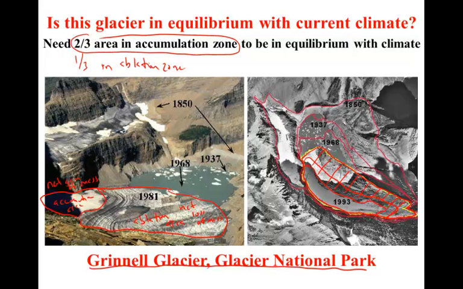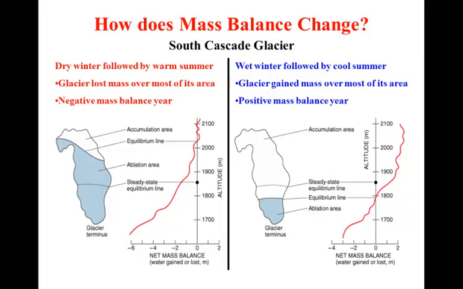Large ice sheets like Antarctica are so huge they take thousands of years to react to climate change. In other words, the ice sheets of Antarctica are still reacting to the climate change that ended at the end of the last ice age, 11,500 years ago. Now, the mass balance for a given glacier will change from year to year depending on what the climate was like in that particular year.